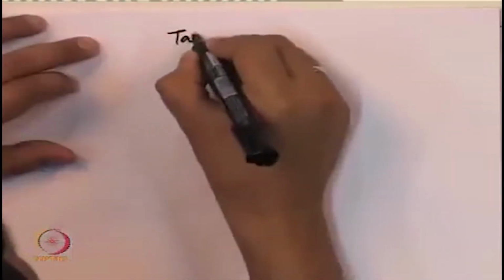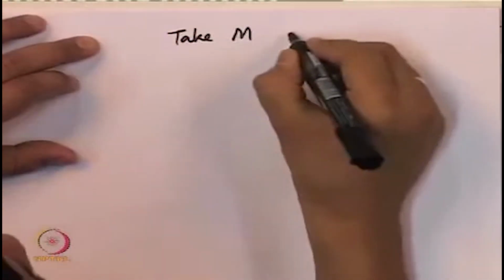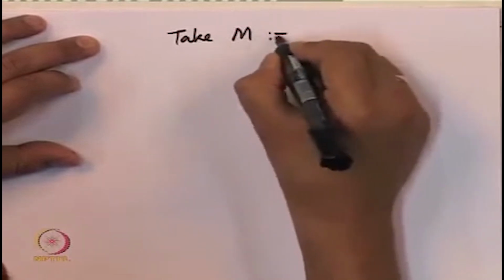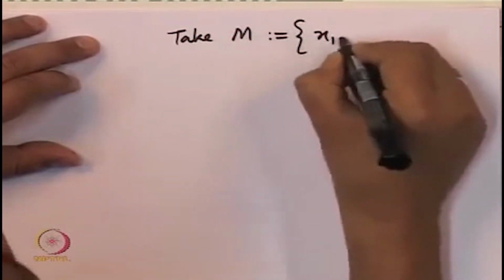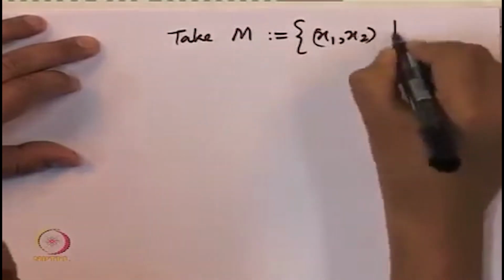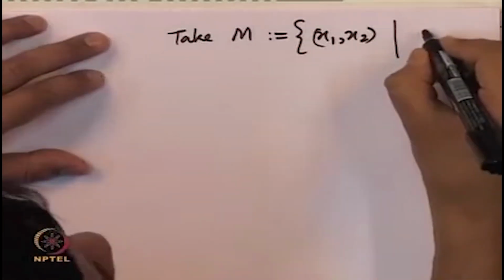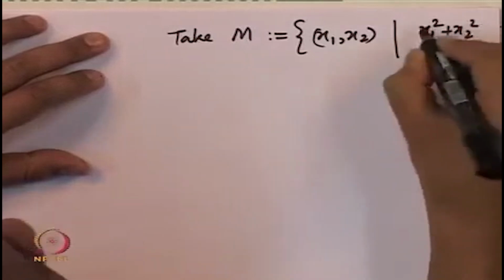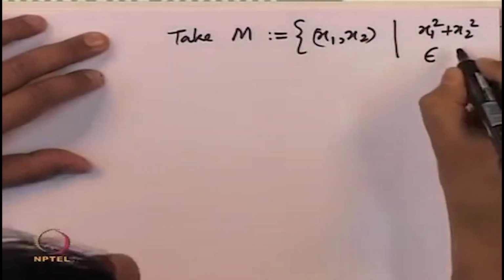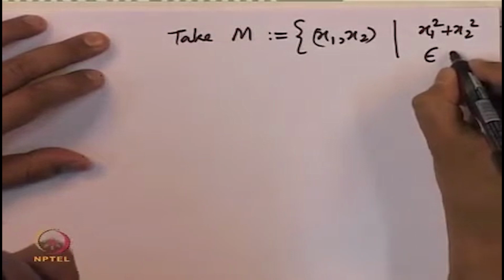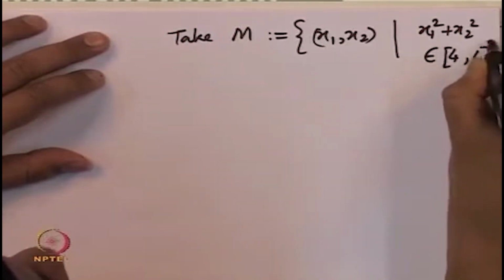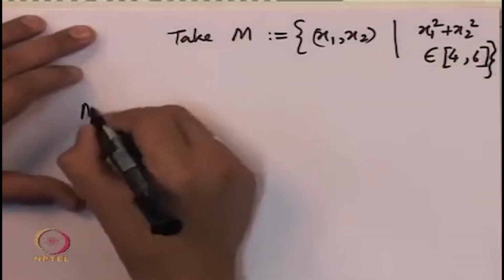So take M to be equal to the set of all x1 comma x2 such that x1 square plus x2 square lies in the closed interval 4 to 6. So what is our set M?